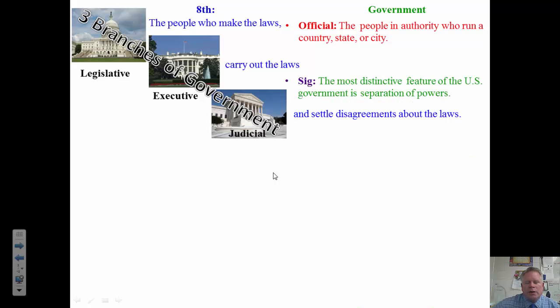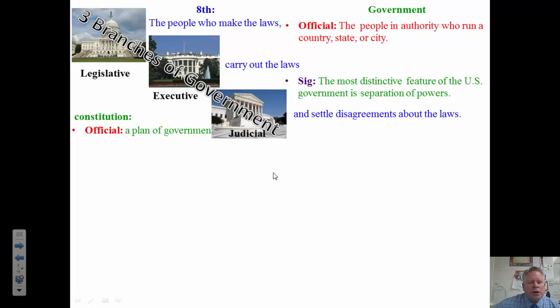The significance is the most distinctive feature of the United States government is separation of powers. And the word distinctive means unique or stands out. So the most unique or standing out feature of the U.S. government is separation of powers. Our second word is constitution. A constitution is a plan of government.